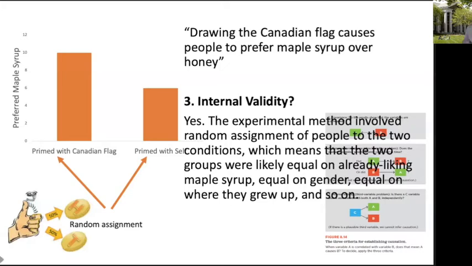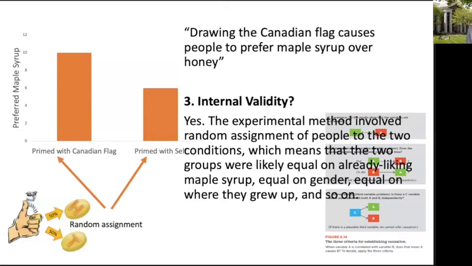Same thing with gender. You might say, well, maybe women like maple syrup better than men. Possible, unlikely, but possible. But again, random assignment is going to put the women in both groups equally, same with any other gender. So random assignment is one big feature of a study that can ensure its internal validity.